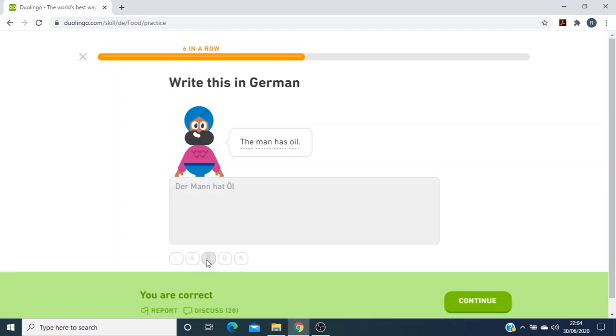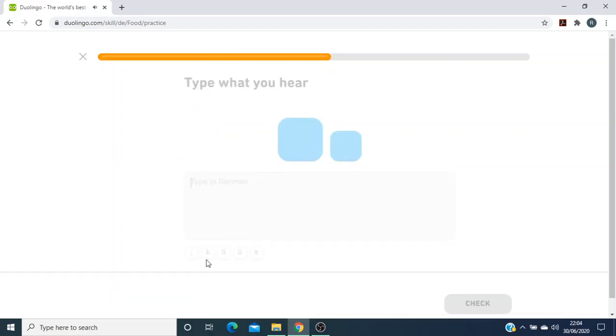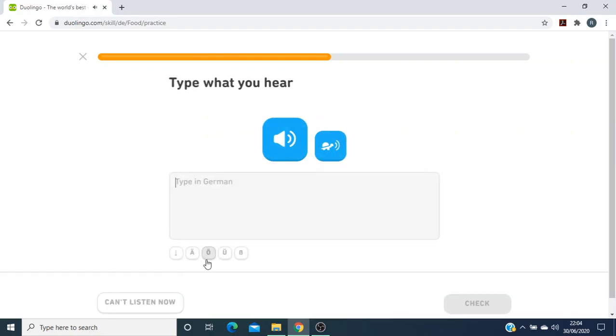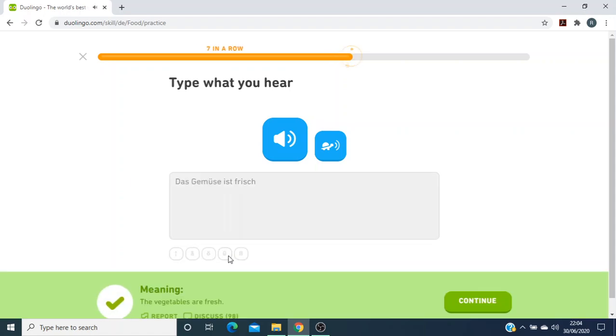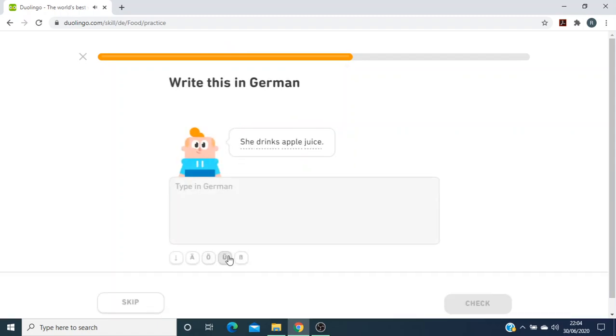Yes. The man has oil. Der Mann hat Öl. Das Gemüse ist frisch. Gemüse with an umlaut, the vegetables are fresh, or the vegetable is fresh. She drinks apple juice. Sie trinkt Apfelsaft.